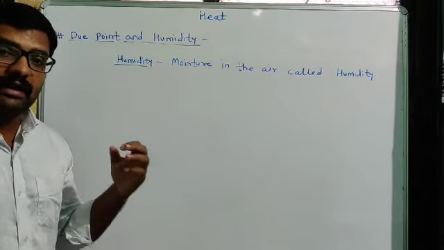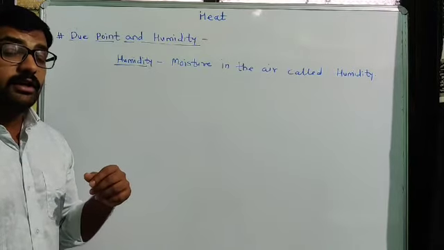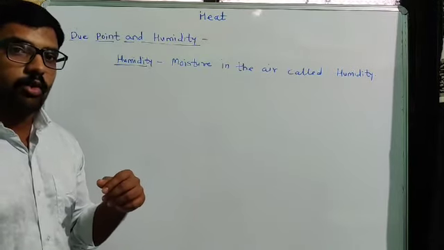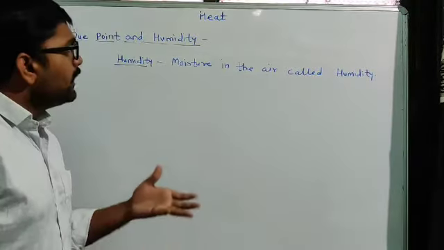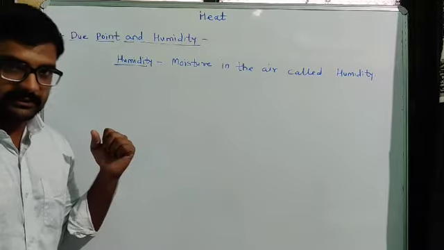So around our Earth, 71% water is there. We know water evaporates, okay. In the summer season, due to the high temperature, very fast evaporation of water takes place, okay. So continuously evaporation of that water takes place, okay.